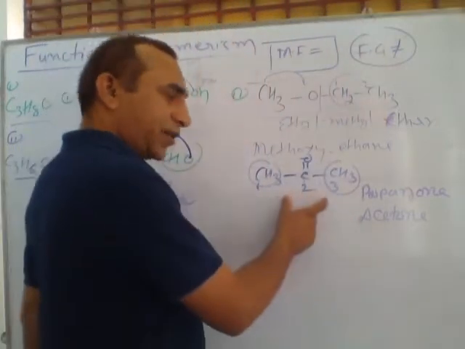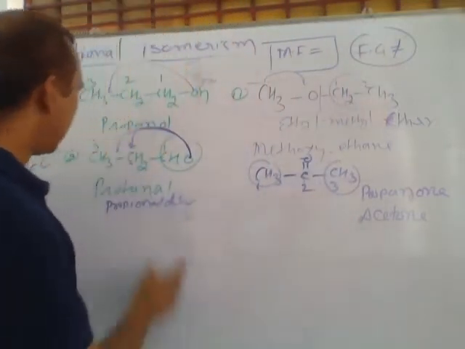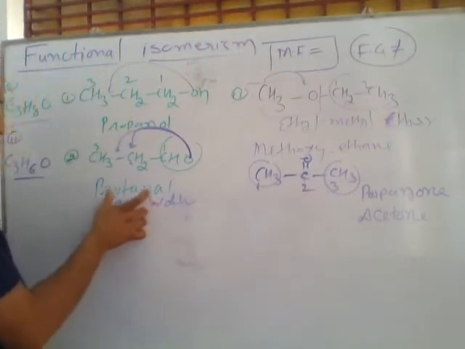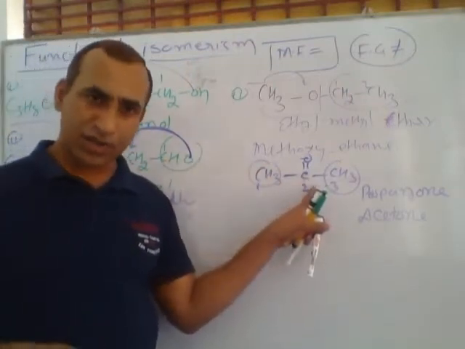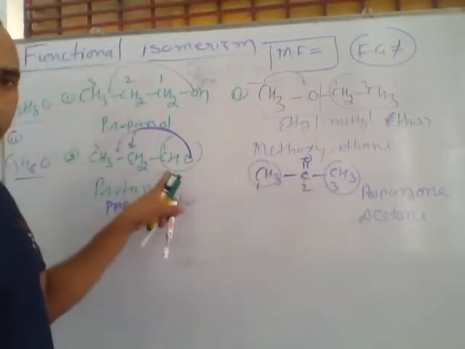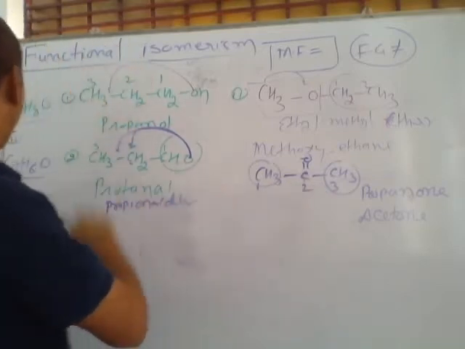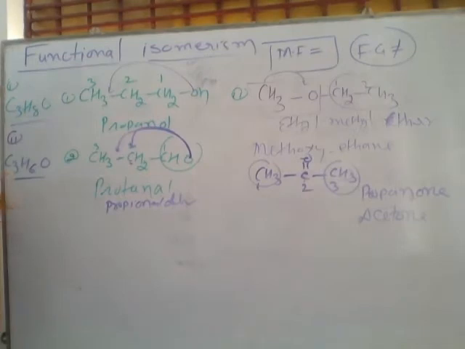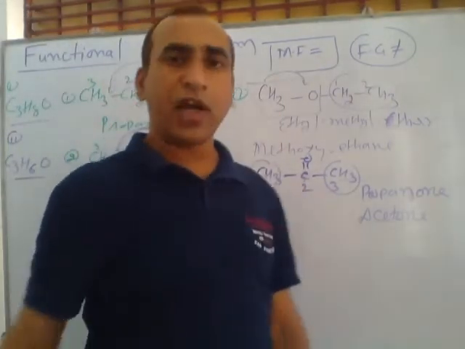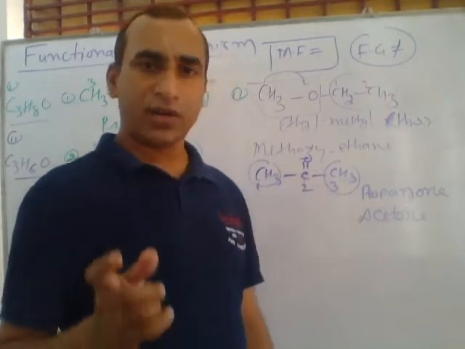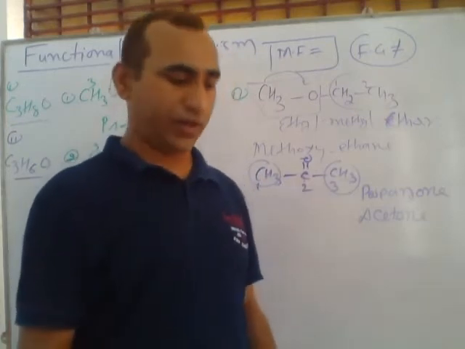So in acetone and in propanal, both have different types of functional groups. Here the ketonic functional group is present, here the aldehyde group is present, but these two compounds have the same molecular formula. So this belongs to functional isomerism, meaning the molecular formula is the same but the functional groups are different.